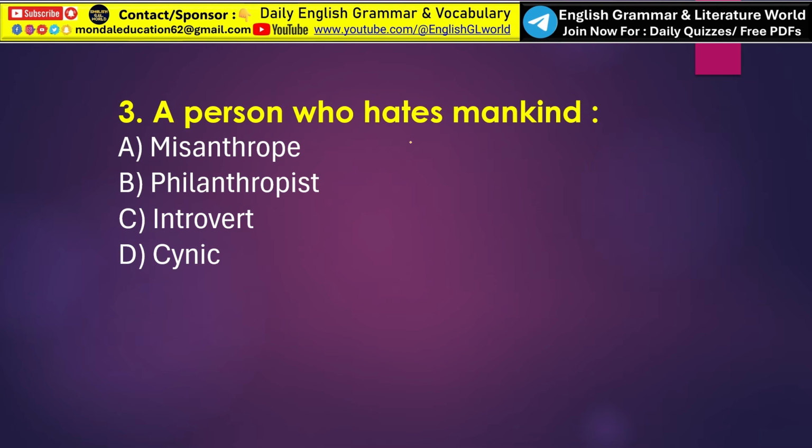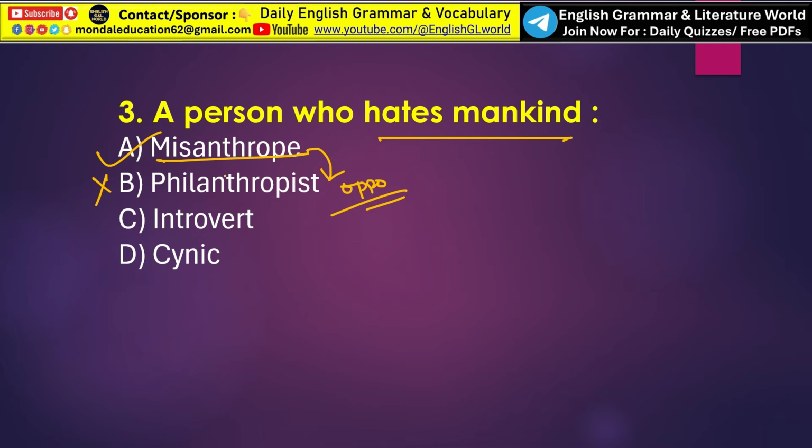Next, a person who hates mankind. That is called option A, misanthrope. A misanthrope is a person who dislikes, distrusts or hates mankind and human society. Now what is philanthropist? The word philanthropist is totally opposite of misanthrope. A philanthropist is a kind, helpful person who always helps others.